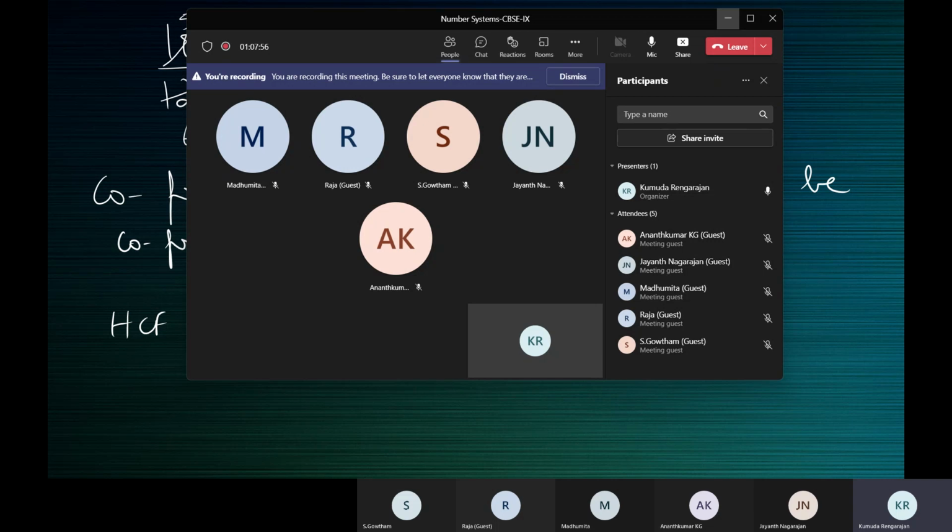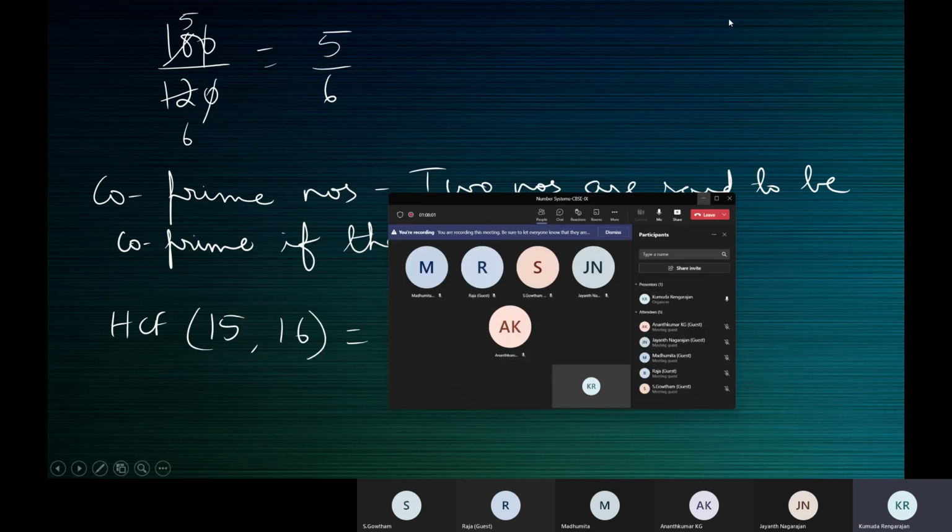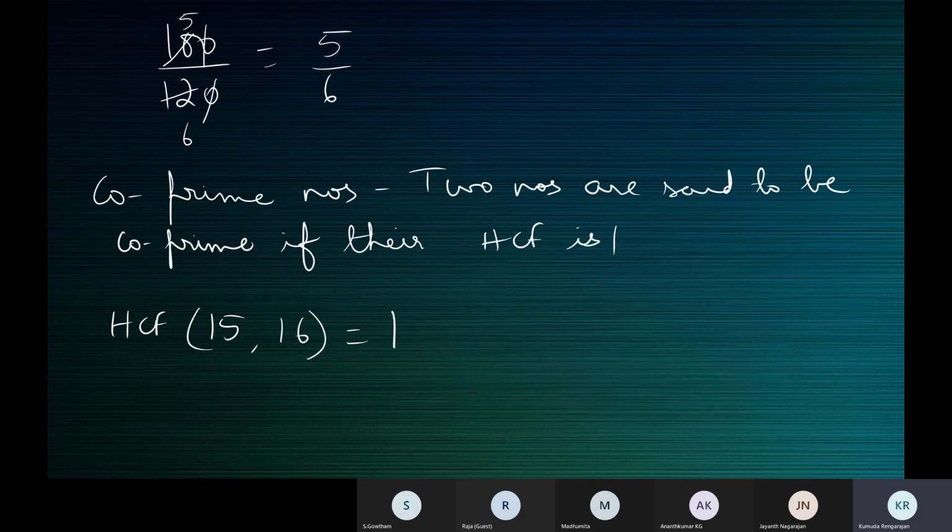So two numbers which are co-prime need not be prime numbers. You can see that in this example. What is the definition of co-prime numbers? Two numbers are said to be co-prime if their HCF is 1. This is the definition.